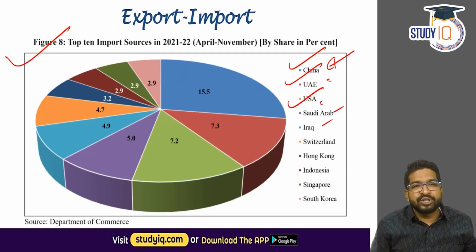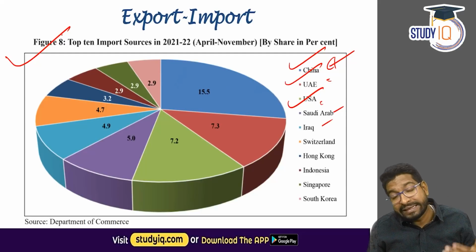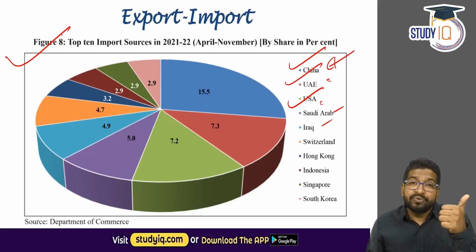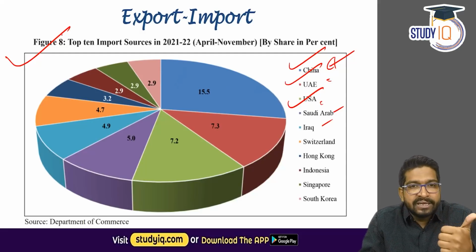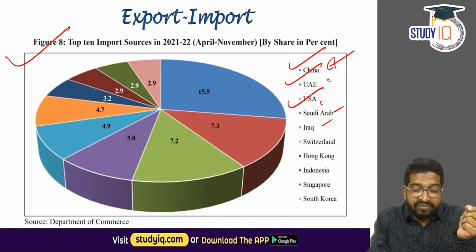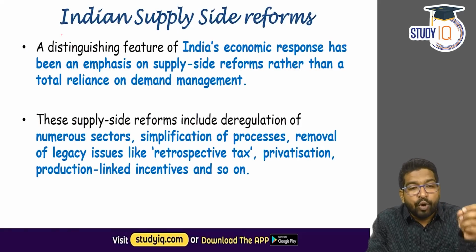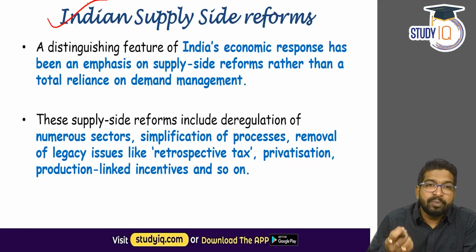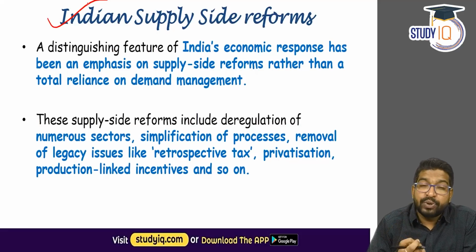So what is the observation here? The Indian economy is going to bounce back. The GDP numbers are going to be high because we have gone for huge vaccinations, right? We have gone for a better export and import policy, the numbers that we have seen. And then we have brought supply side reforms, because of which we expect 8 to 8.5% growth rate. That is what economic survey says.